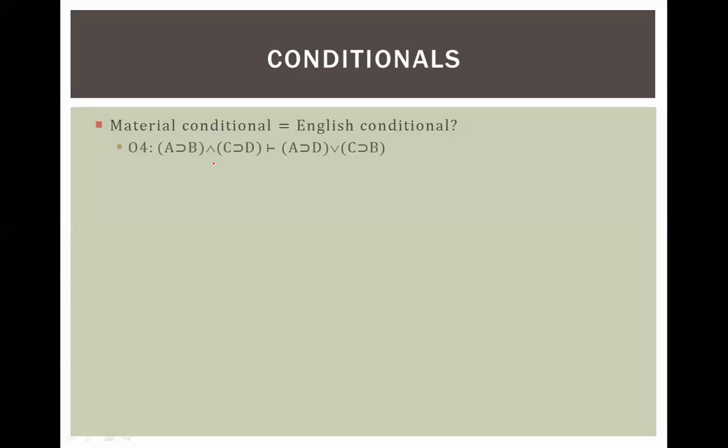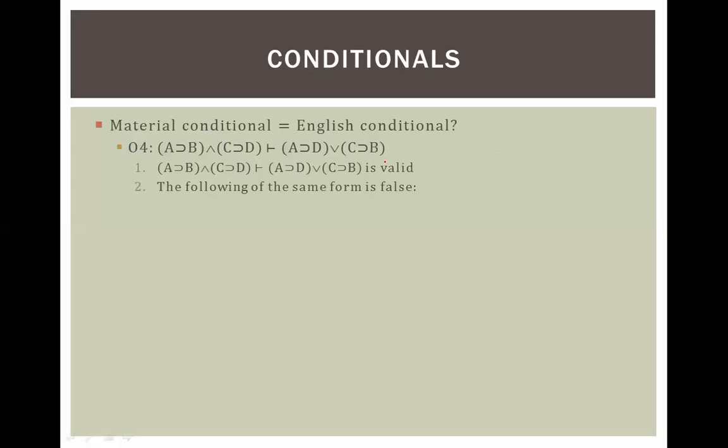All right. Here's another one. A materially implies B, and C materially implies D. Therefore, A materially implies D, or C materially implies B. Right? This is valid based on the rules that we've given. I won't go through a full expression of that. I won't do that for you, but you can trust me on this one. Unless you want to do it yourself, which is totally fine.